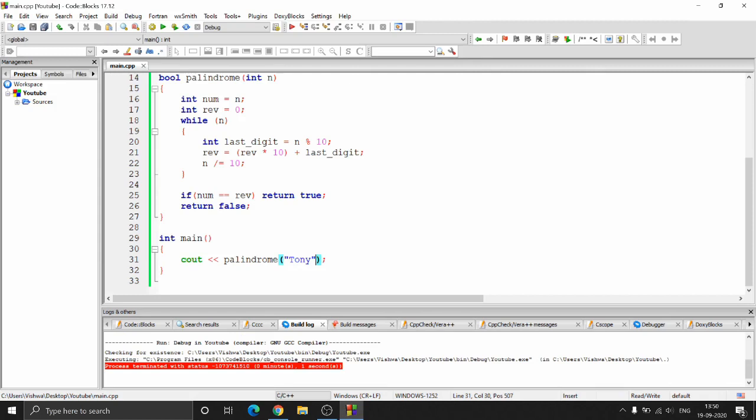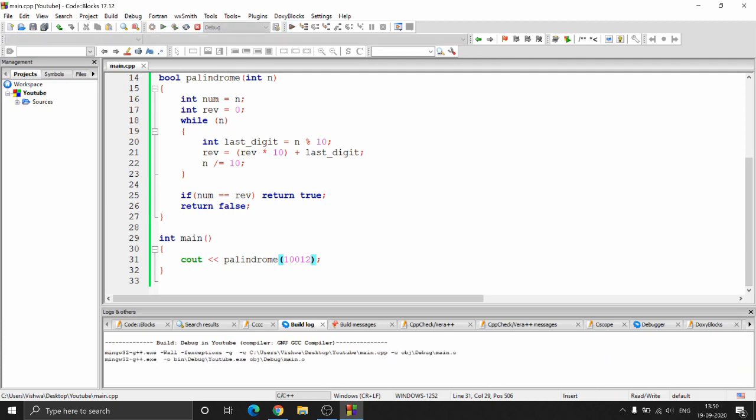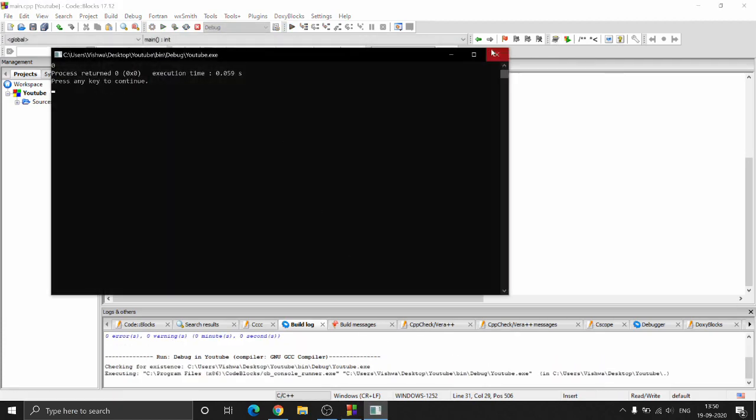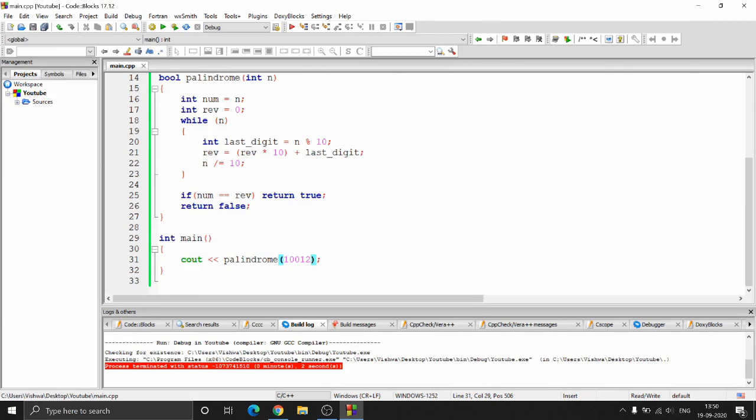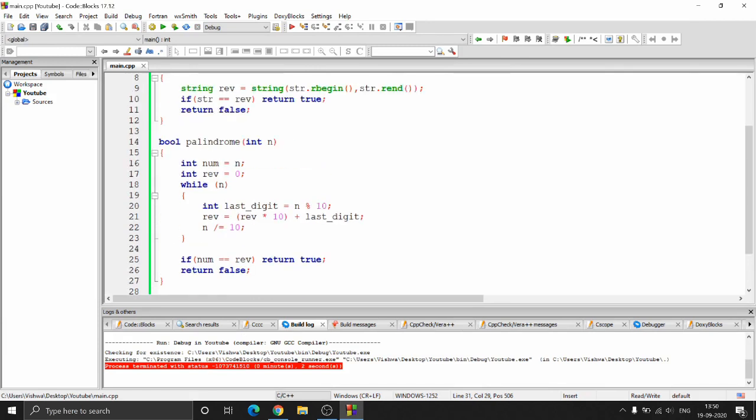Or even if I pass in numbers over here, so if I do that, this one is not a palindrome. If I run this, I'll be getting 0. So yeah, this is the use of overloading. When you have the same function, I mean the same function name, but you want to use it for different kinds of variables and different numbers of variables, this is how you can use the same function to achieve what you want, right?